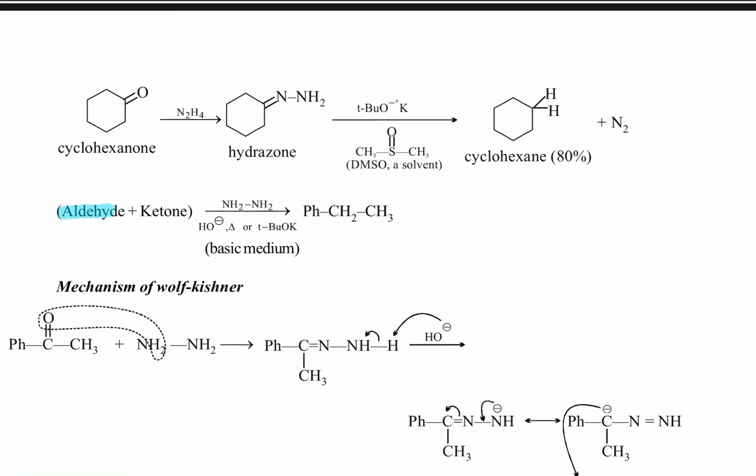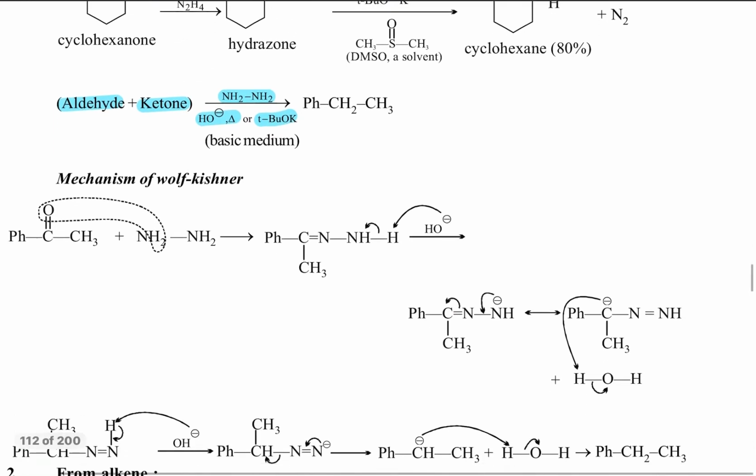Aldehydes and ketones, in the presence of hydrazine in basic medium, meaning OH group or potassium hydroxide, and ethylene glycol, the keto group is converted into a methylene group.